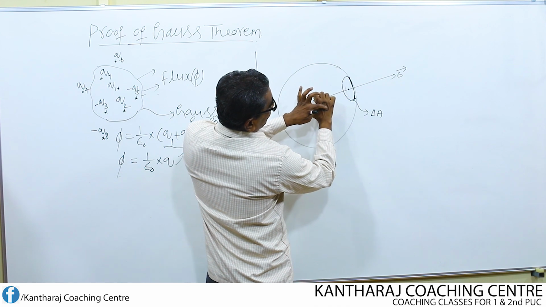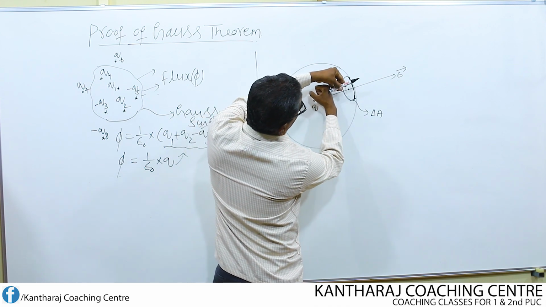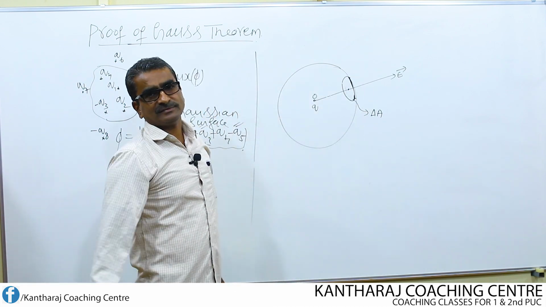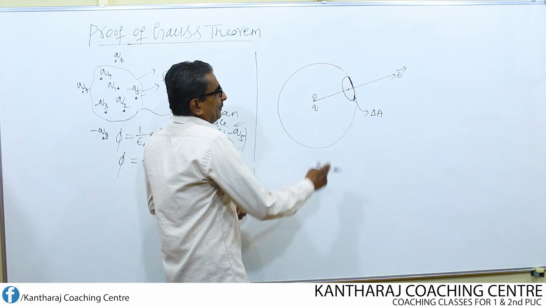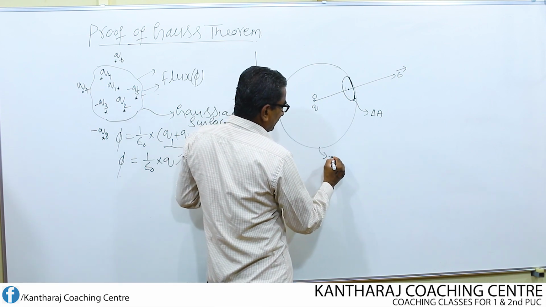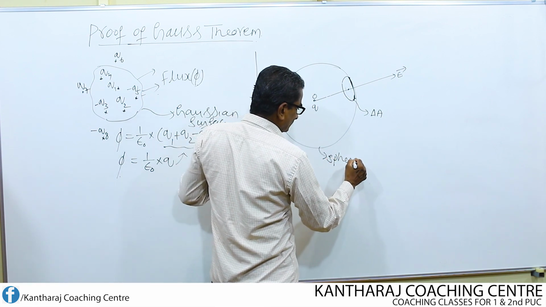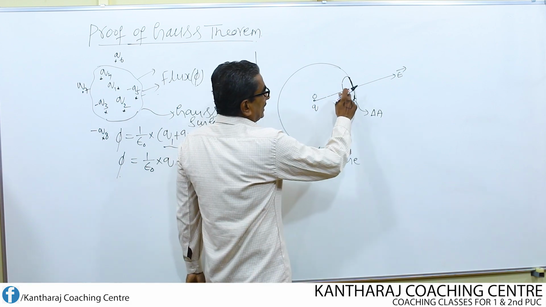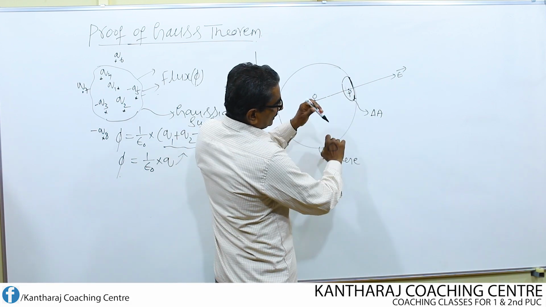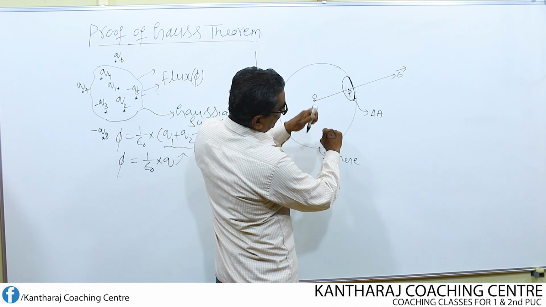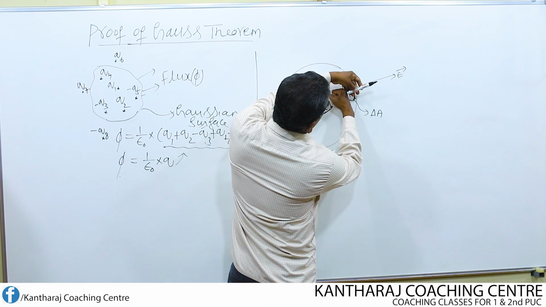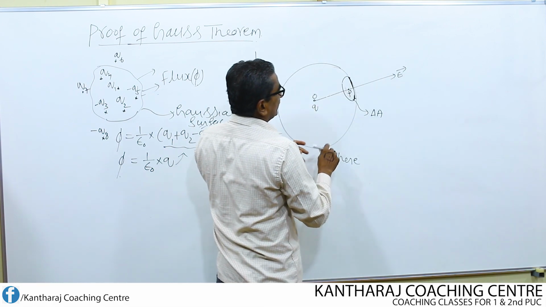Understand? Then at this point, what is the electric field? E is the electric field perpendicular to this surface area. So this is nothing but the sphere. Let us call this point P. Then at the point P, the electric field is directed like this.